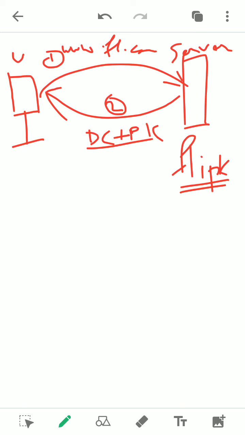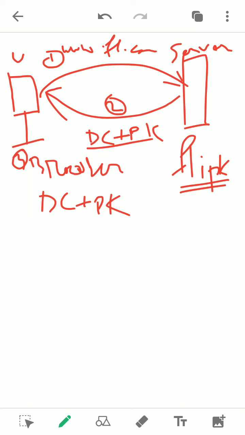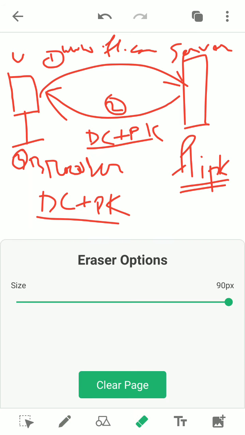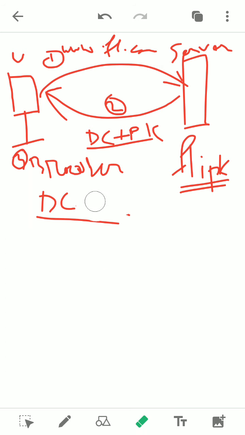Now this digital certificate will be checked, whether it is actually valid or not. Who will check these things? This checking will be done by the browser. Now on the browser side, the browser will check the validity of the digital certificate. It will not check the public key, only the digital certificate. The browser will check the digital certificate.